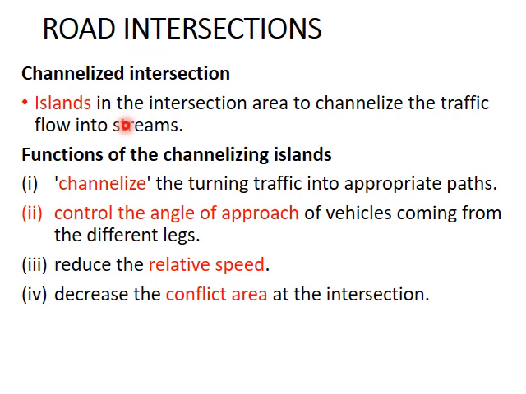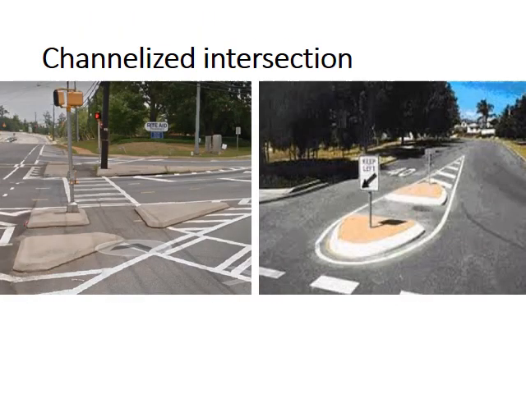Then the channelized intersection can also be explained using the image. This slide shows two pictures of channelized intersections. So this is a channelizing island, and this is a channelizing island. These two are channelizing islands. The function of these islands is to channelize or separate different traffic streams so that there is an ordered movement of vehicles on the road and through the intersection.